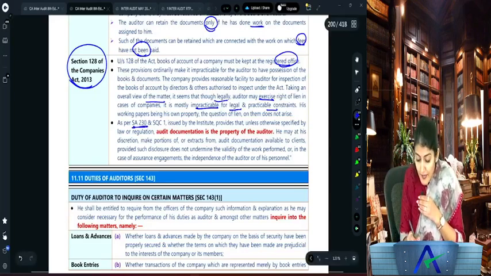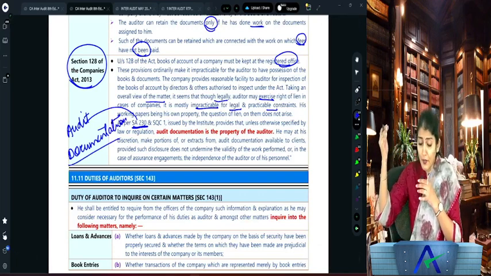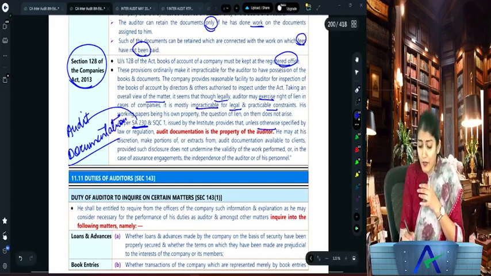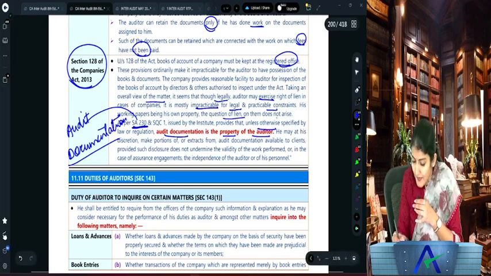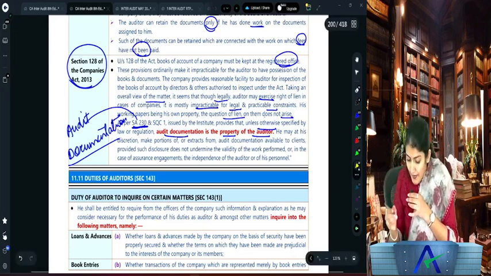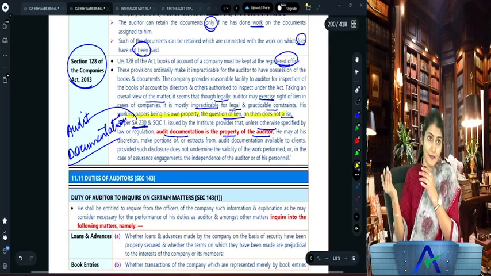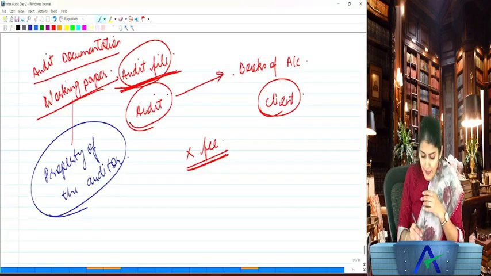So what does it say? As per SA 230. What is SA 230? Audit documentation. And SQC 1, that is standard on quality control issued by the ICAI, provides that unless otherwise specified by law or regulation, audit documentation is the property of the auditor. So there is no question of exercising lien on the audit documentation. His working papers being his own property, the question of lien on them does not arise. Working papers being the property of the auditor, there is no question of exercising the lien on the working papers of the auditor.